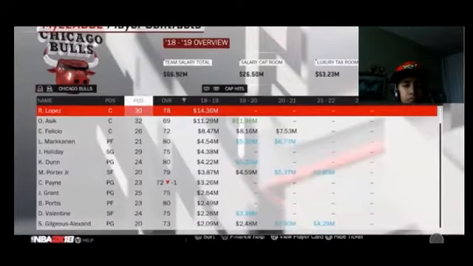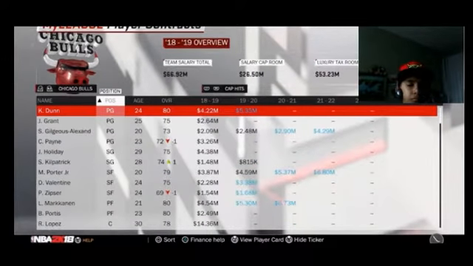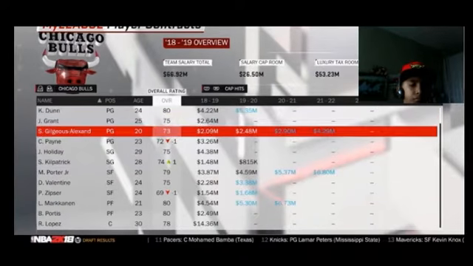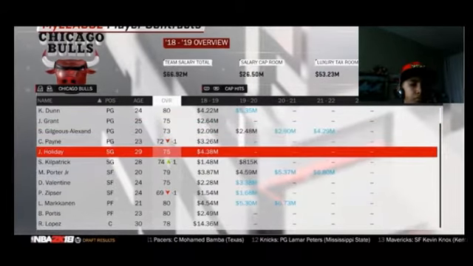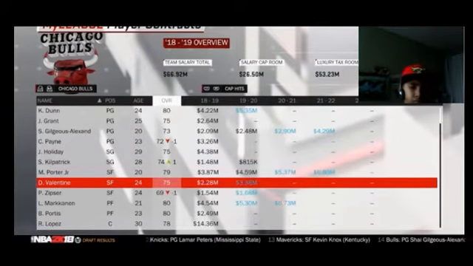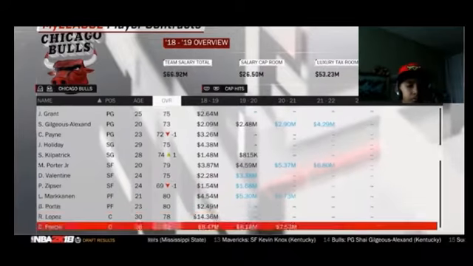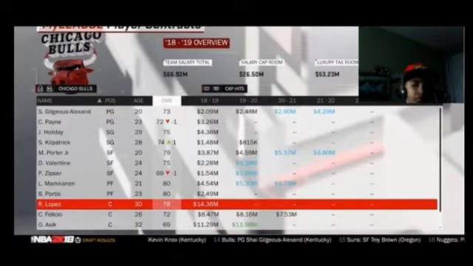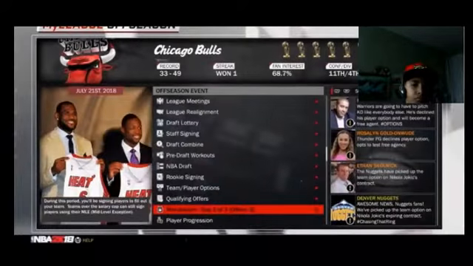So let's see. We got about 26 million cap space. This team is looking like this. We got Chris Dunn at the point guard position. Definitely all right with that. Jerian Grant and Gilgeous-Alexander now. Cameron Payne. You got Justin Holiday as a backup shooting guard, or Sean Kilpatrick. You got your backup small forwards. You have your power forwards, and you have Robin Lopez. So, I mean, yes, you could use a better center. So let's see if maybe we could get a better center out here.